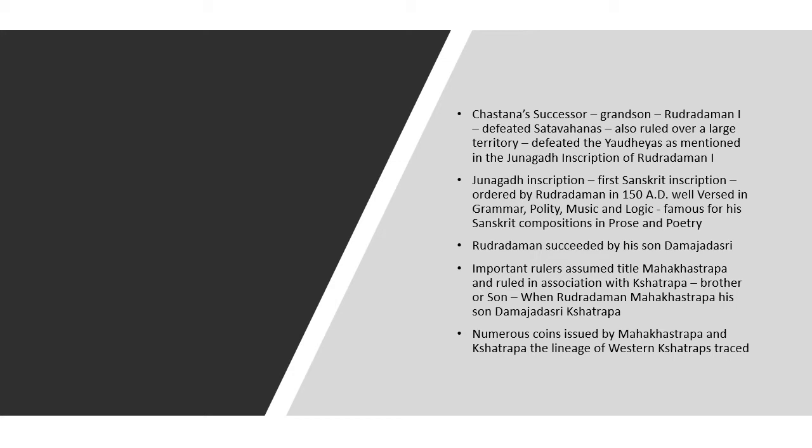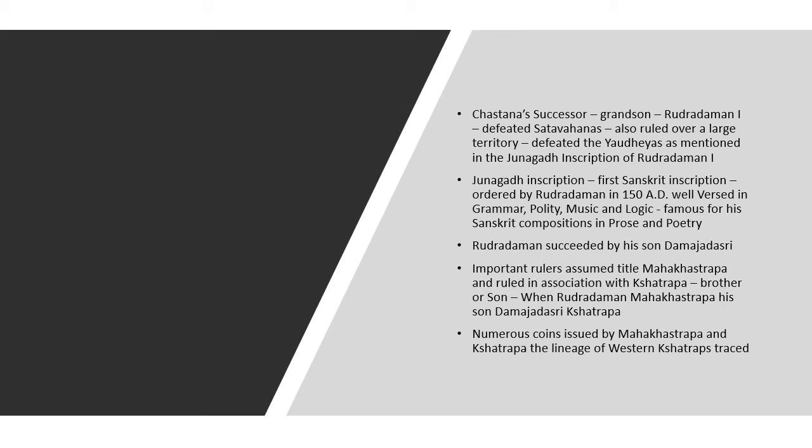The Junagadh inscription is a very important inscription which every student of history must know. It is the first Sanskrit inscription, and it was written down or inscribed under the orders of Rudradaman in 150 AD. So we know that the first Sanskrit inscription in India was written down in 150 AD. This inscription is called the Junagadh inscription because it is found in a place called Junagadh in Gujarat.